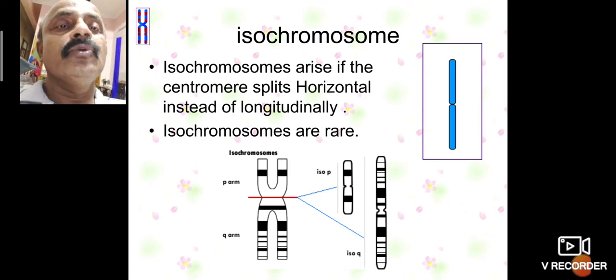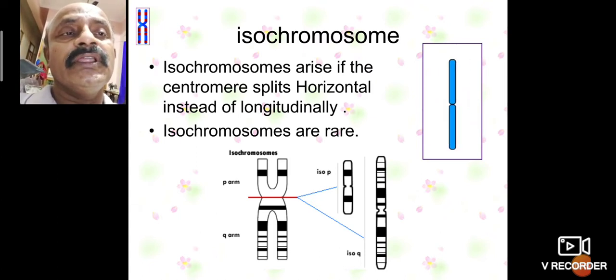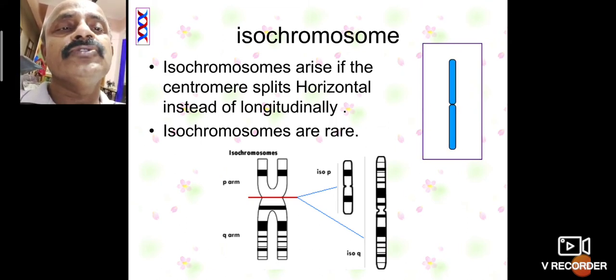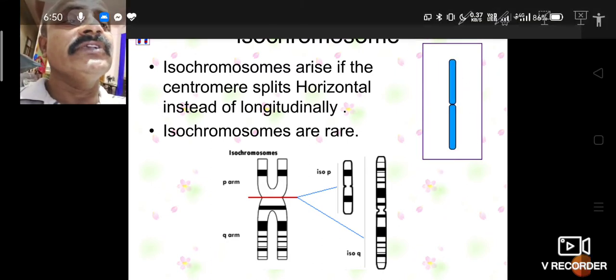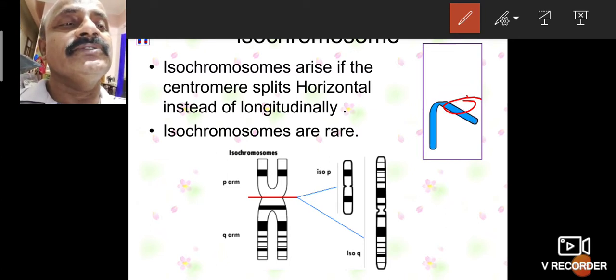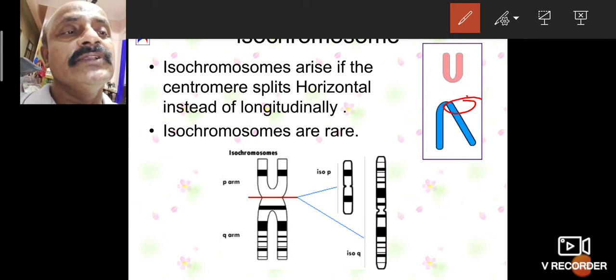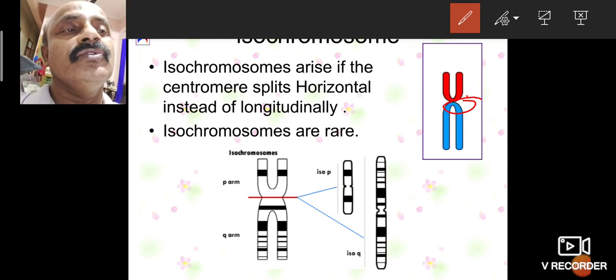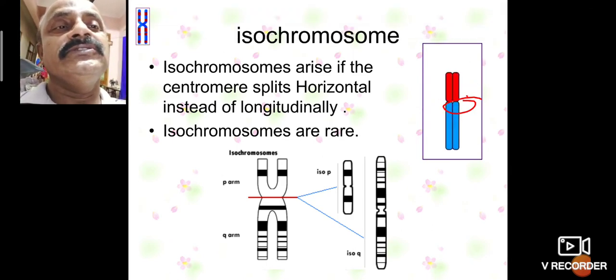Then isochromosomes. Isochromosomes arise if the centromere splits horizontally instead of longitudinally. Isochromosomes are rare. These isochromosomes are also important. The central part is directly involved in the formation, and two rings appear. So this is an isochromosome.